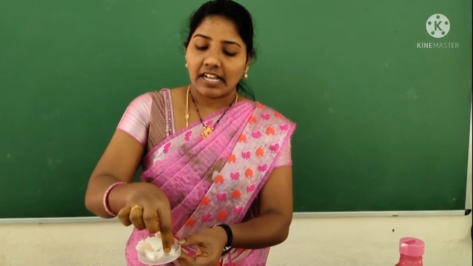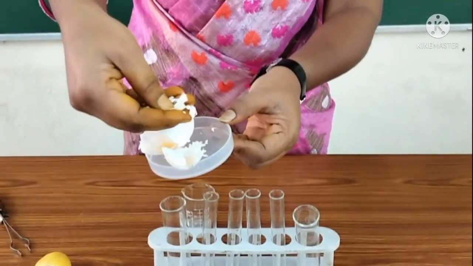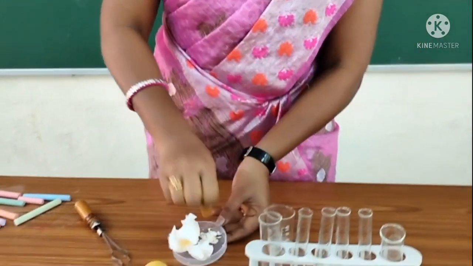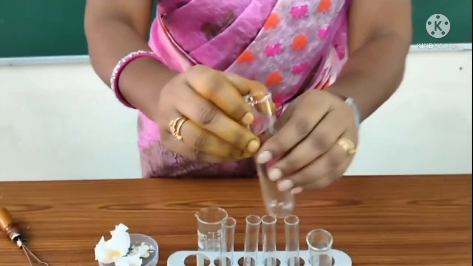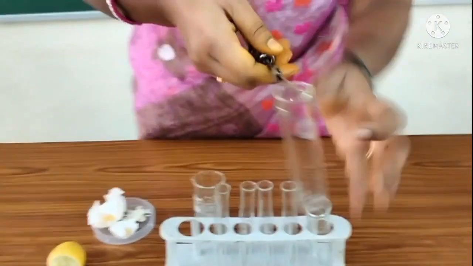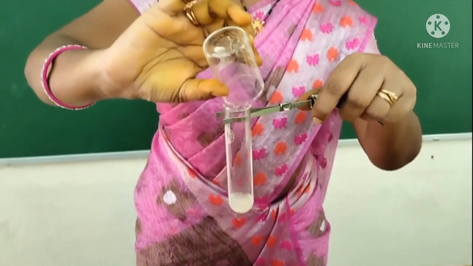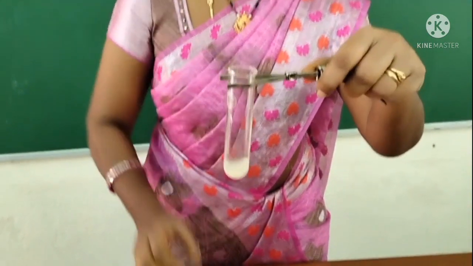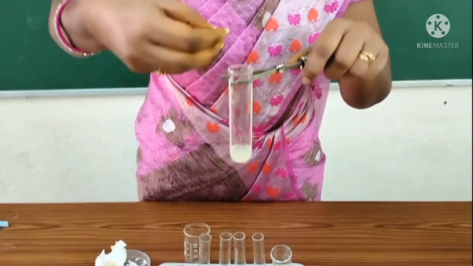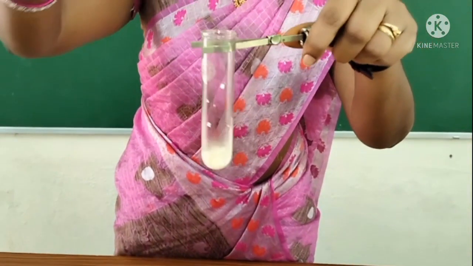Okay children, I already smashed the eggshell like this way. So this is the smashed eggshell. Now take one test tube, hold it with a holder, and pour some lemon juice into the test tube. So this is the lemon juice. Now I am adding eggshell into the lemon juice.